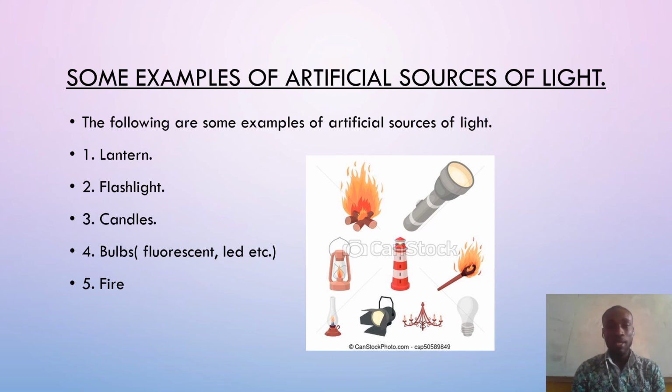We had the sun, the moon, the stars, the lightning. We also talked about some examples of the artificial sources of light. We talked about the flashlight, the candles, bulbs, lantern, and so on.